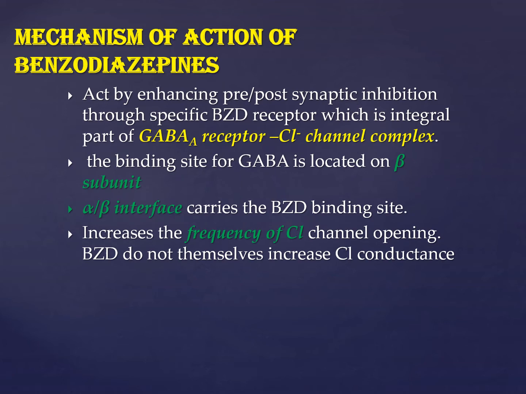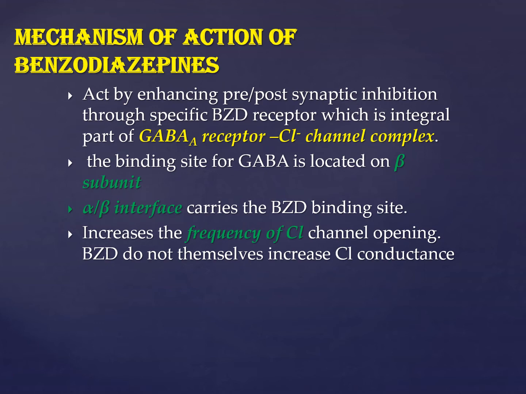There is different terminology which you must get familiarized with. Number one is frequency of channel opening. Basically, which ion is entering inside the cell? Chloride. And what is happening? Benzodiazepines are increasing the frequency. Increasing the frequency means they are opening that channel again and again. And the other terminology is causing increased duration of opening. Once the channel opens, it stays open for a longer time. Increased duration of opening is seen with barbiturates. So this is the main difference between the two.